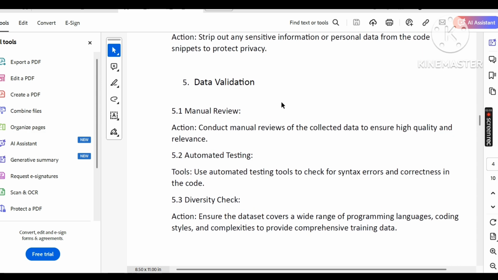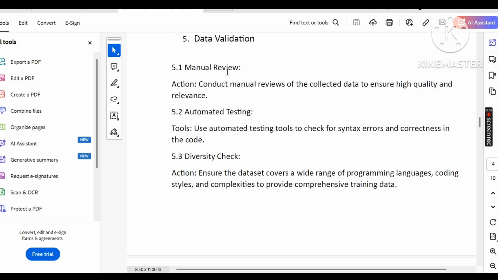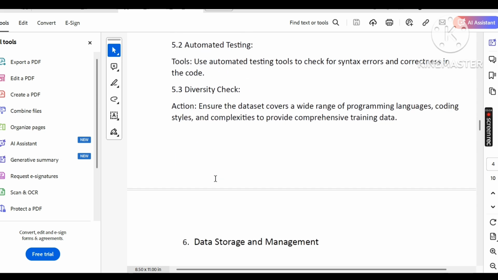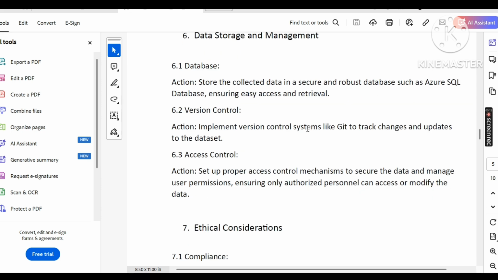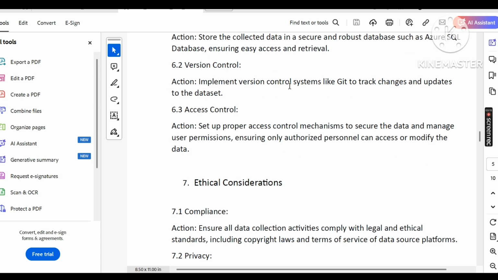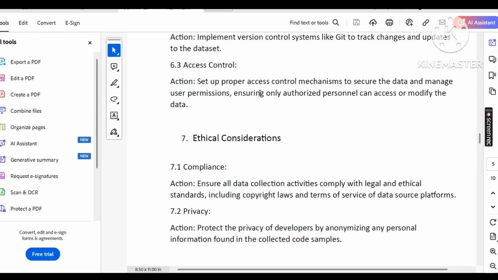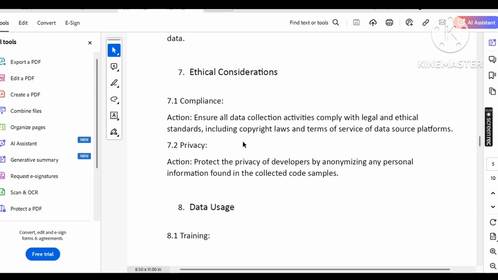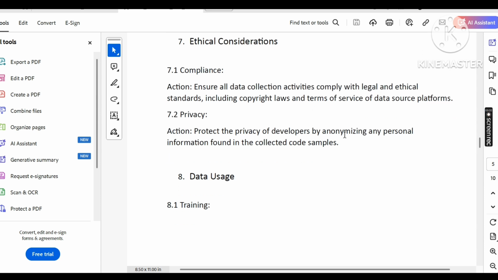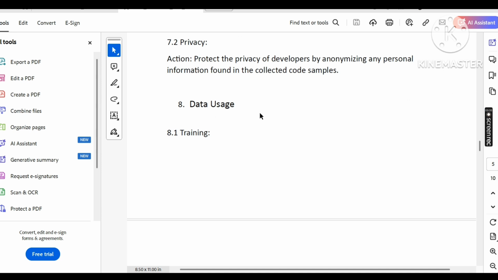Data validation, manual review. Conduct a manual review. Automated testing. The manual reviews of the collected data and ensure the quality with automated testing. And data storage and management: database includes version control, access control, implementation of a version control system like Git and access control setup to secure the data and manage access. Ethical consideration: comprehensive action, ensure all data activities are legal and ethical.